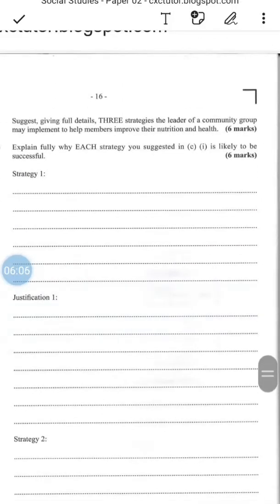Strategy 2. The leader of a community group may implement workshops on healthy living in the community for citizens. Justification: a workshop will work because community leaders can unite.